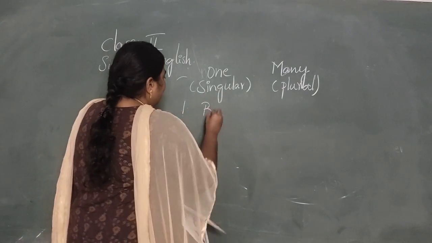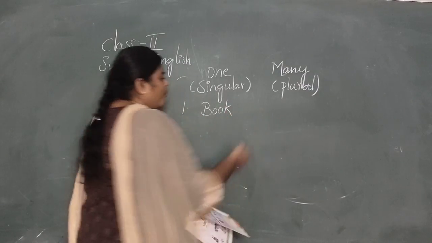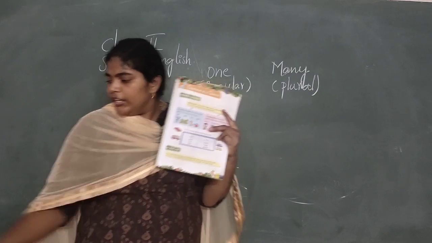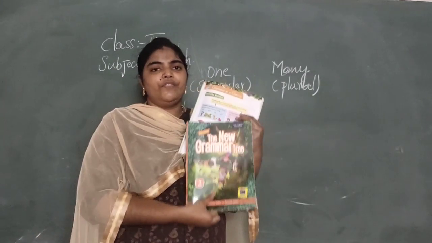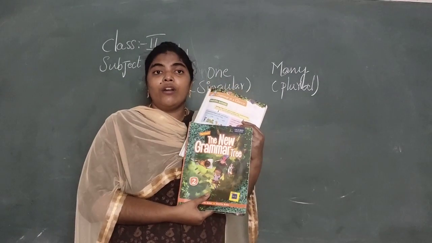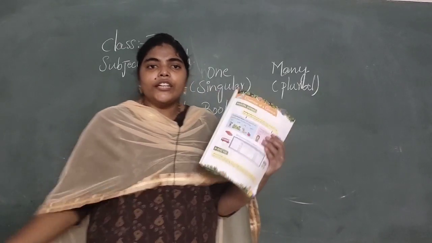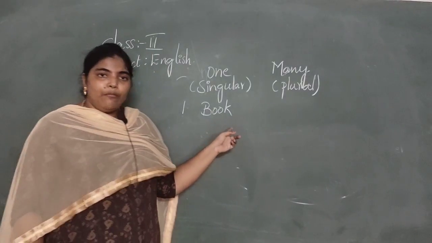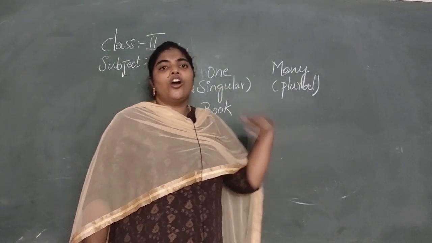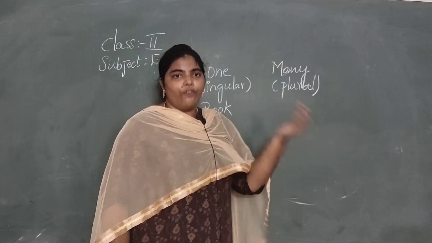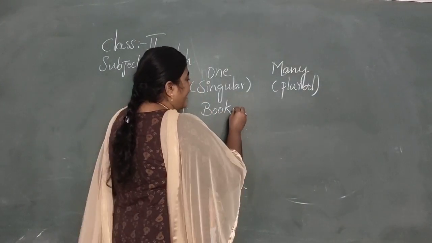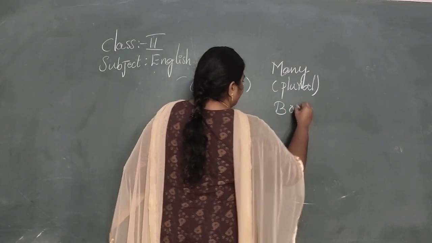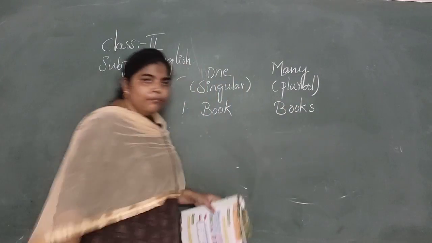First, book. If I have only one book with me, this is known as book. If I have two books with me, then these are known as books, not book. If there is one, we say the name of a thing. If there is more than one, that means 2 or 3 or 4, then we have to add s to that name. That means books.